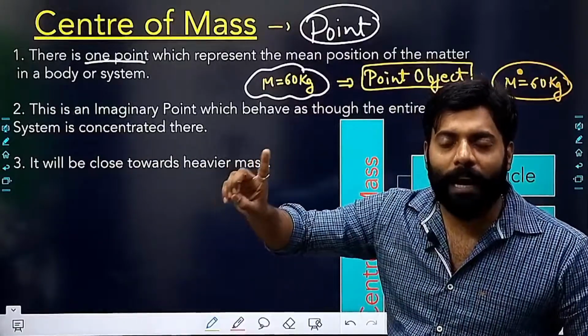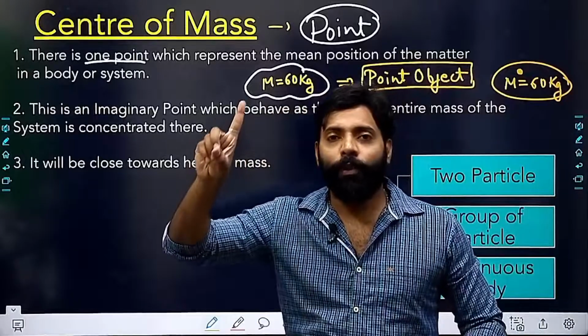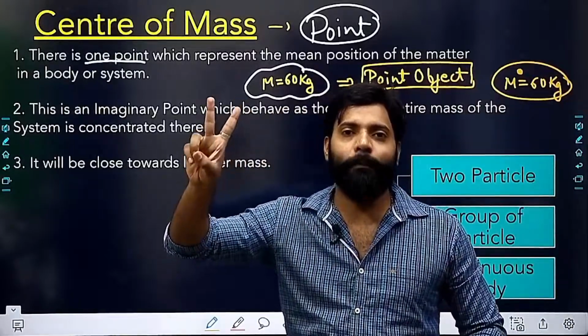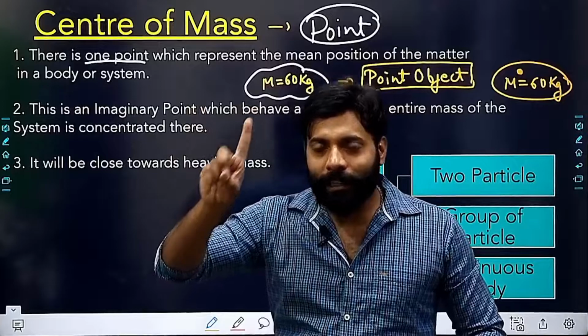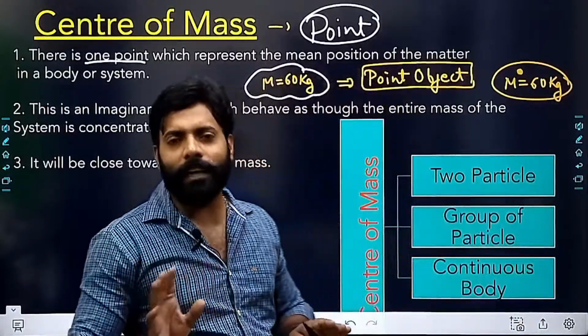In the first point, I'm talking about two things. First one is the location, second one is the mass. Location is a single point. Mass is at one point. So both of these are at one point.